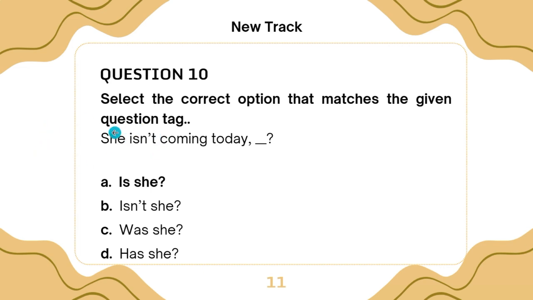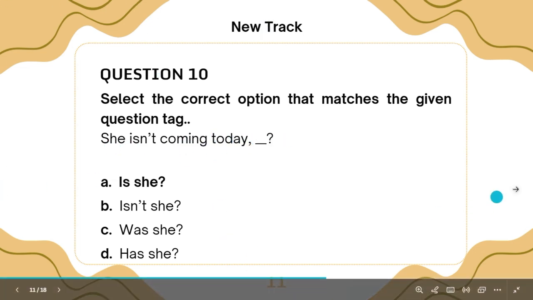What about if the statement is she will come today? Then the question tag will be what? Remember, it's negative. Won't she? So you see, when you have a positive statement, it attracts a negative question tag. And when you have a negative statement, it attracts a positive question tag.